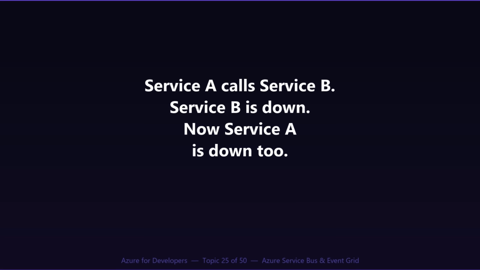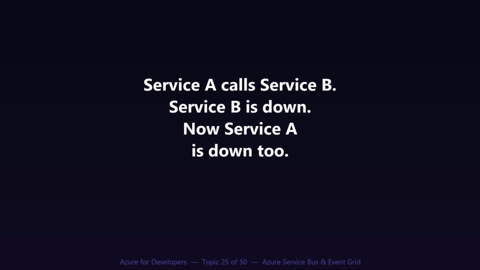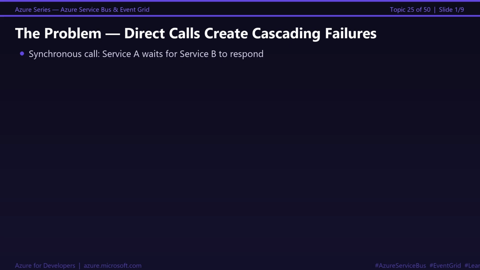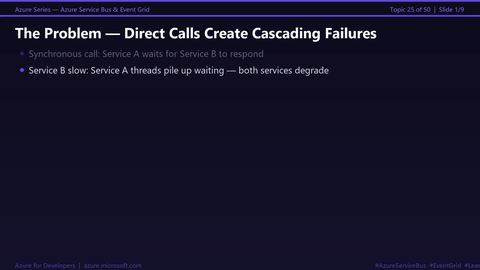Here is how distributed systems fail in the real world. Order service receives a customer order. It calls the inventory service to reserve stock. It calls the payment service to charge the card. It calls the notification service to send a confirmation email. All synchronous. All direct HTTP calls.